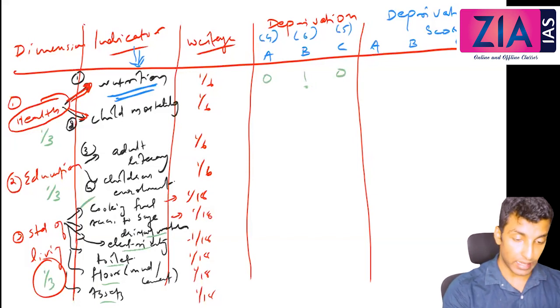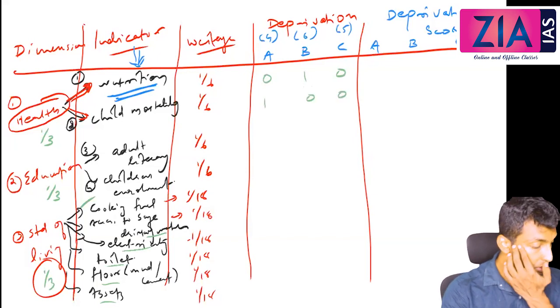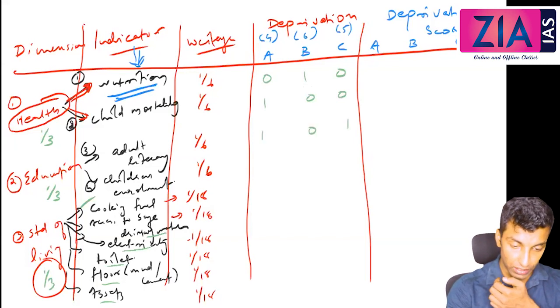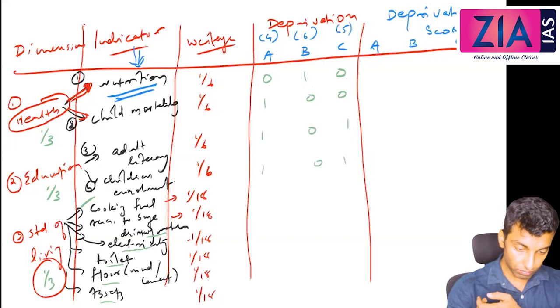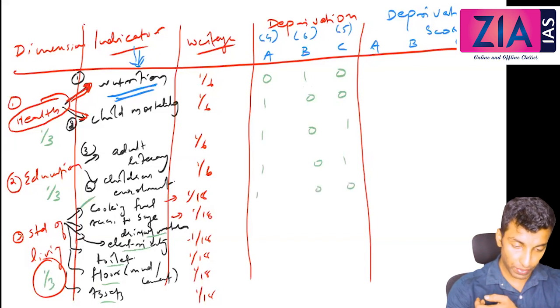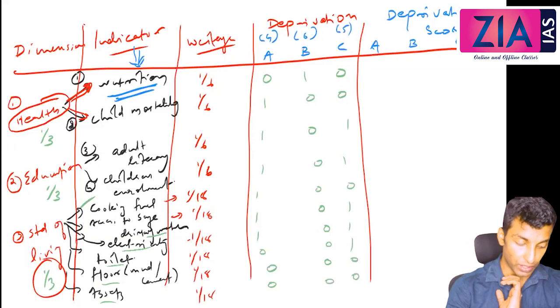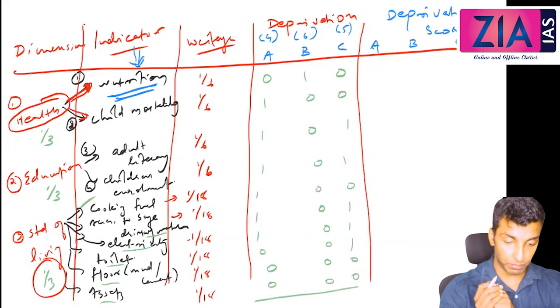And let's say 1, 0, 0. I'm randomly putting these numbers. 1, 0, 0, then 1, 0, 1, 1, 0, 1, 1, 0, 0, 1, 0, 1, 1, 0, 1, 0, 0, 1, 0, 0, 0. That means everybody is having a cement floor, and then 0, 0, 0. So here this is the total.